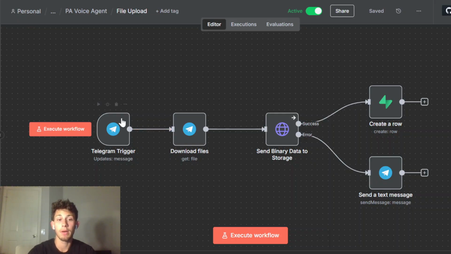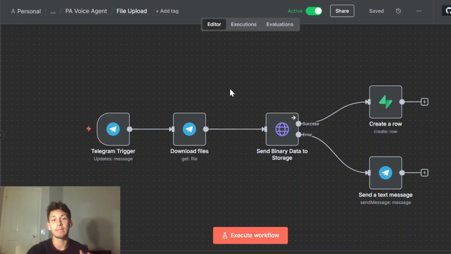So this Telegram bot just checks whether a message was sent. If it's a file, it downloads all the files and then sends that data to a Supabase storage bucket, which is different from a table. A storage bucket holds objects, like files. My idea was we send it to the bucket, and when you send a file to the bucket, you create a row in a table.